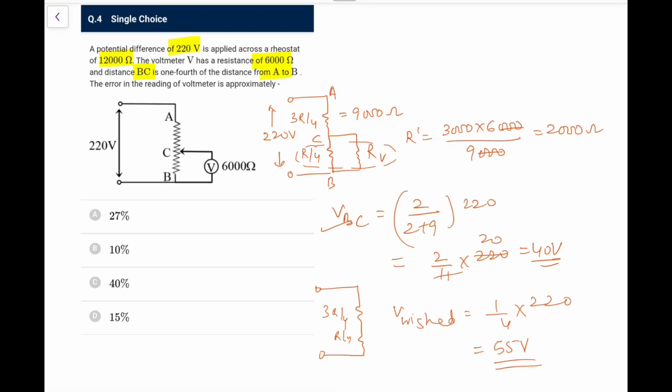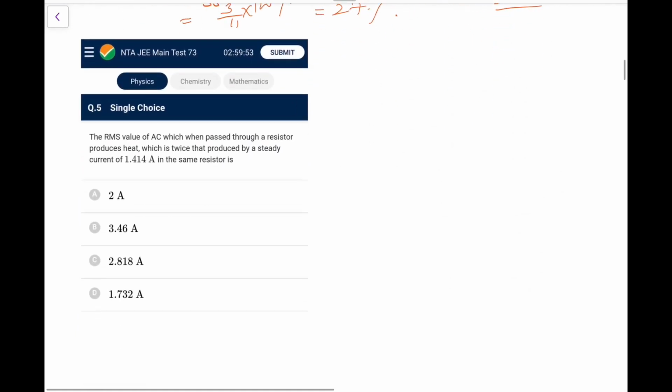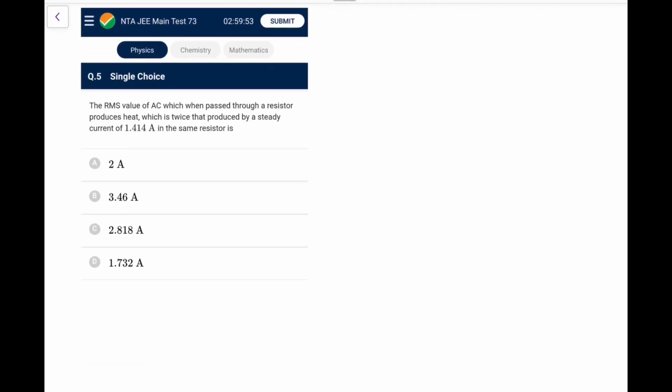So the error is 15 volts. Percentage error would be 15 upon 55 into 100. So this is 3 by 11 into 100%, that is 300 by 11, which is approximately 27%. Closest one would be option A. So it's an interesting question, not a very tough one. If you are familiar with these errors of voltmeters and ammeters, you can do this.